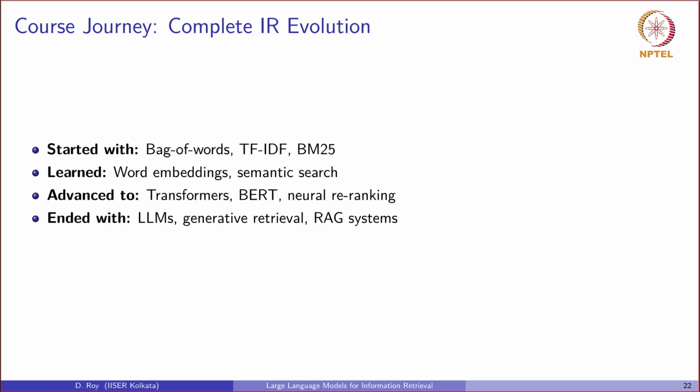We then learned how word embeddings and semantic search could capture meaning. We advanced to the deep contextual understanding of transformers and BERT. And now we end at the frontier with large language models, generative retrieval, and RAG systems. It has been a journey from counting words by statistics to understanding intent and generating knowledge.